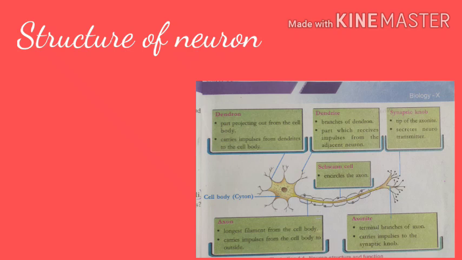Before winding up the class, let's have a quick look at what we studied today. Today we studied about the stimulus, that is the stimulus which is received outside our body and the stimulus which is received inside our body, and how the stimulus is received through the receptors in our body. Then we studied about the nervous system and its structural and functional unit, that is a neuron. We can study the structure of the neuron in detail in the next class. Hope you all understood what we studied today.